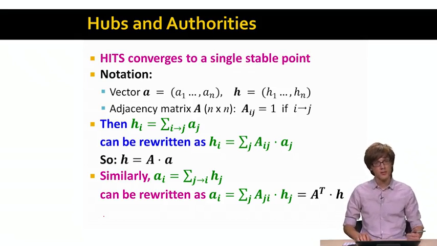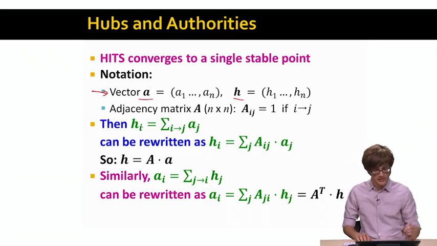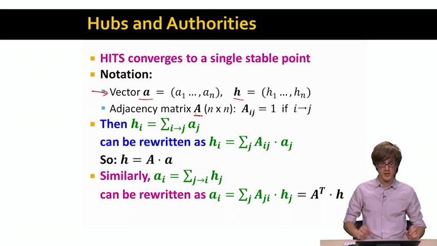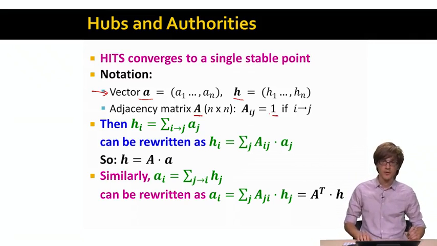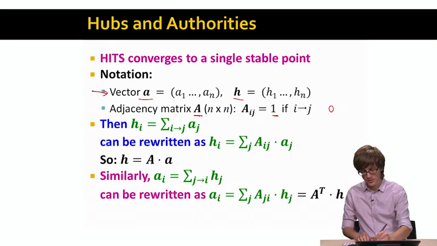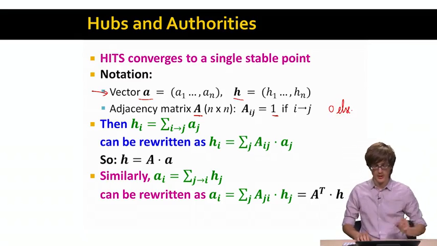So the way HITS works is the following, right? As I mentioned before, we have the vector a, which is a vector of authority scores. We have the vector h, which is a vector of hub scores. And then we have the adjacency matrix A. We will now use this to denote the adjacency matrix, where A_ij equals 1 if node i points to j, and 0 otherwise. Okay?